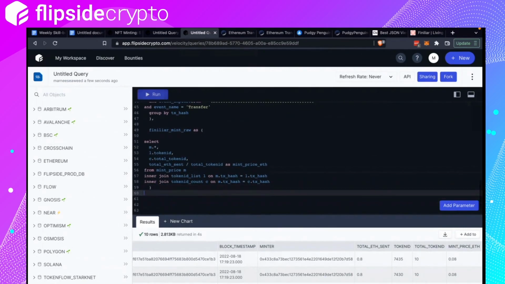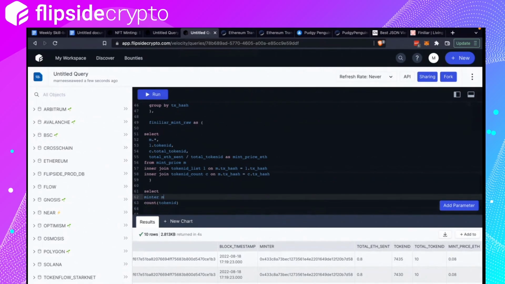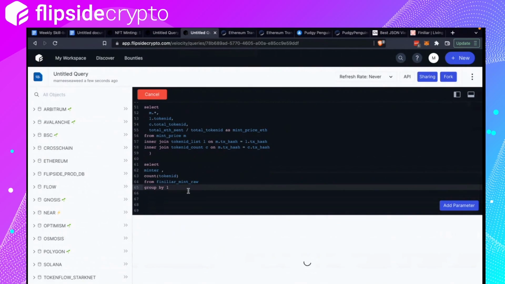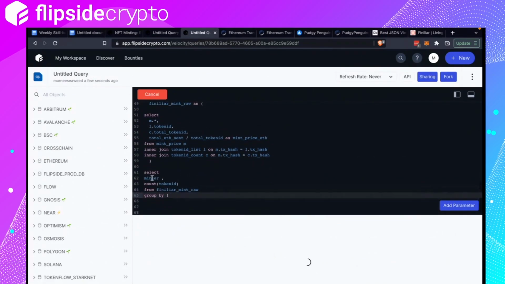And you can do all sorts of things like select minter, count, token ID from this raw table, group by one. Group by one means the first column.